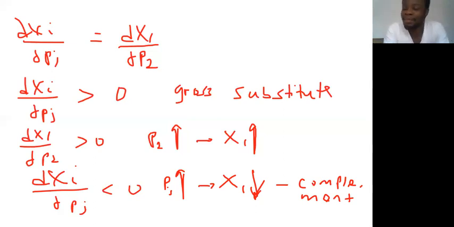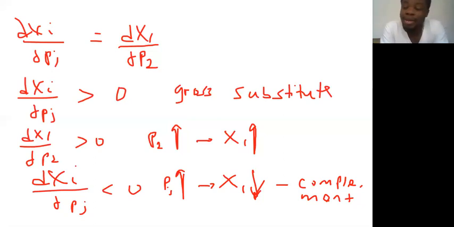I remember in those days in senior high school, one teacher of mine always used a torchlight and battery to do this explanation. Let's say you use a torchlight and battery jointly, and the price of the battery goes up. Then you are going to reduce the number of torches that you are going to buy. So that exhibits the negative relationship: price goes up, X1 goes down.